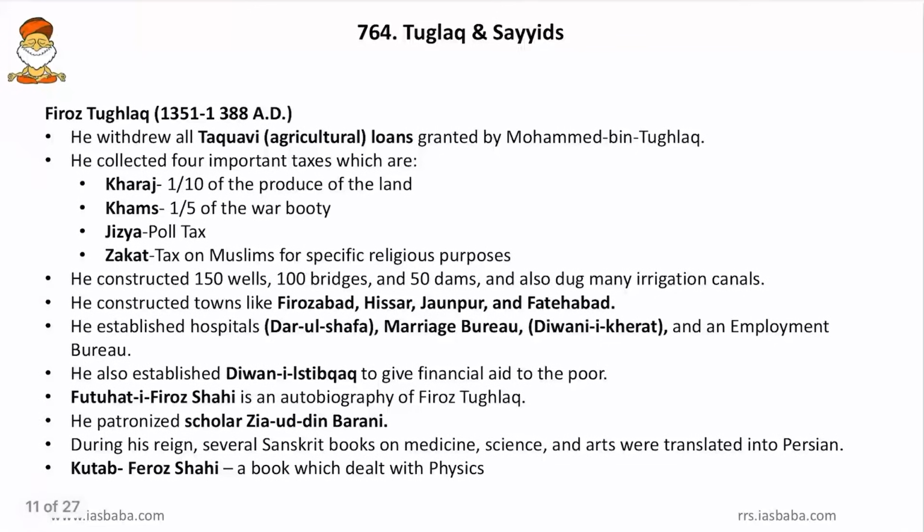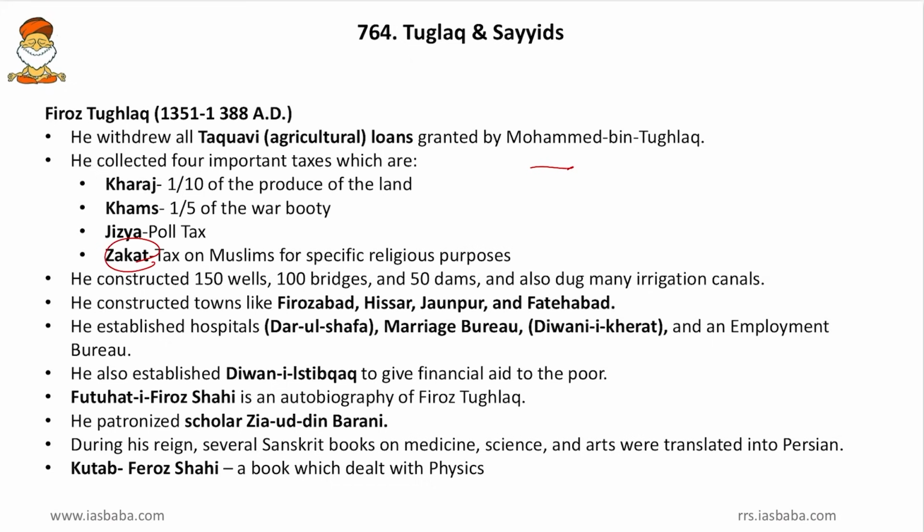Then come to next, Firoz Shah Tughlaq. Friends, he withdrew all takavi, that is the agricultural loans granted by Muhammad bin Tughlaq. Then he collected 4 important taxes, that is the kharaj, that is 1/10 of produce of the land, then 1/5 of the war booty, then jizya, that is the poll tax, and then zakat, that is tax on Muslims for specific religious purposes. Friends, here we have to note it down, that special taxes were levied for Muslims also, not only for non-Muslims.